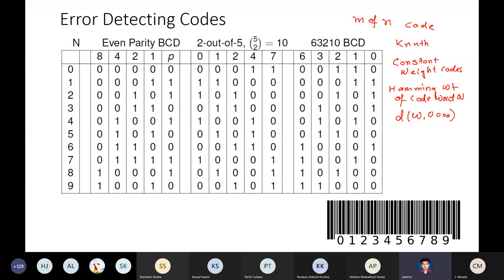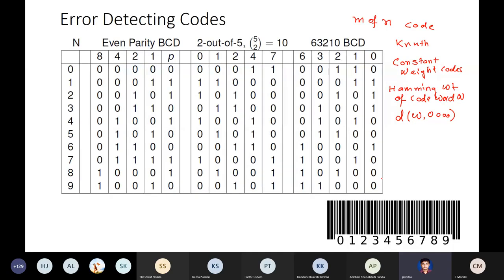And of course, in barcodes, you need a lot of error correction and error detection. You might have seen that sometimes, if it is not properly read, they place the optical reader again and try to read it again. So they do an error detection. Only if there is no error does the machine read it. Okay, so these are examples.